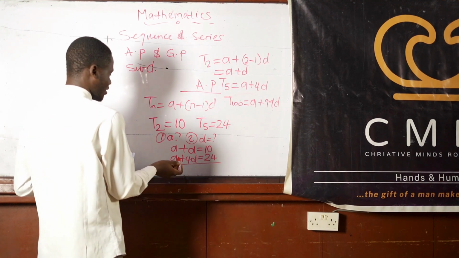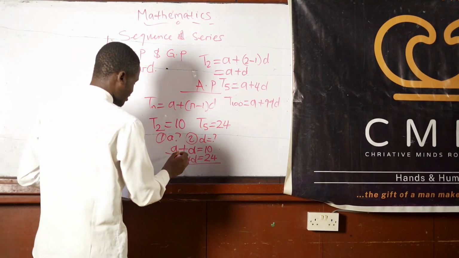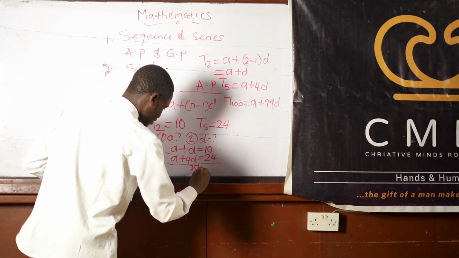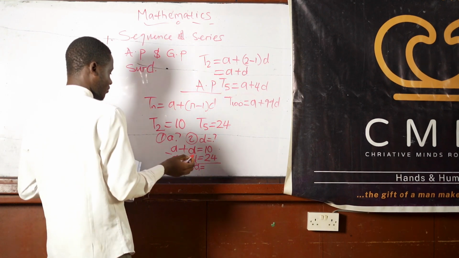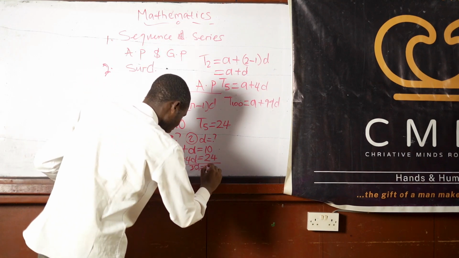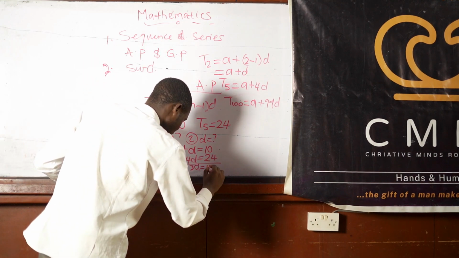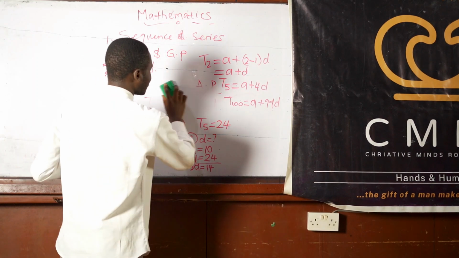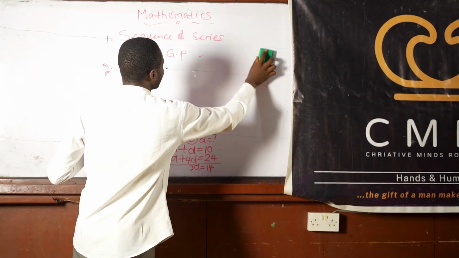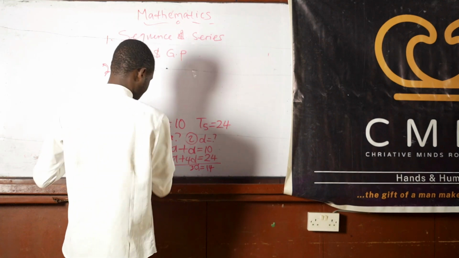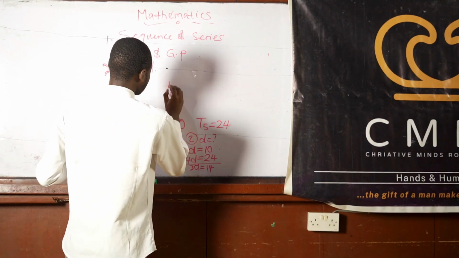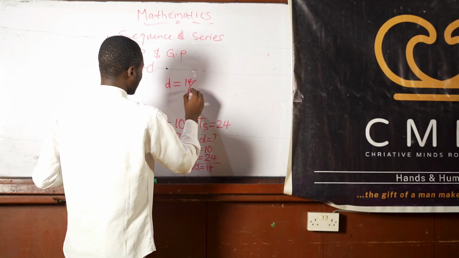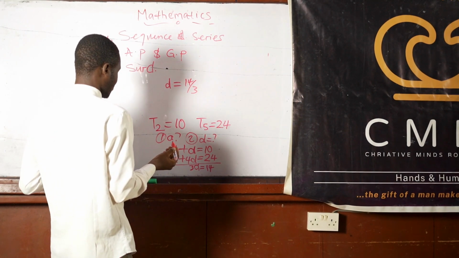So from here, just subtract: a minus a, 4d minus d, you have 3d, and 24 minus 10, you have 14. Let me clean some of the things that are right up here so we can get more space for the solution. So from here, our d equals 14 over 3.